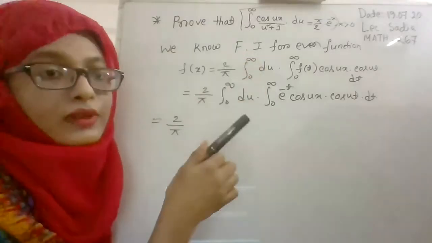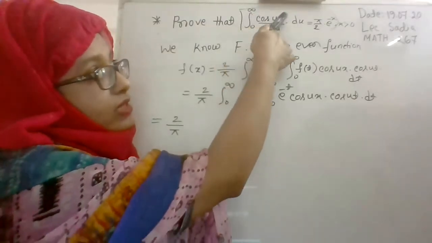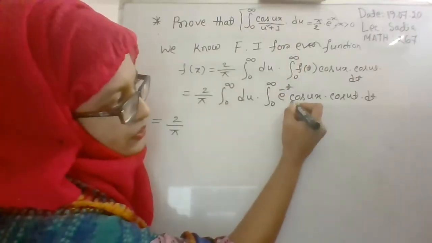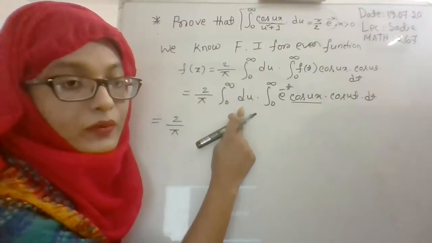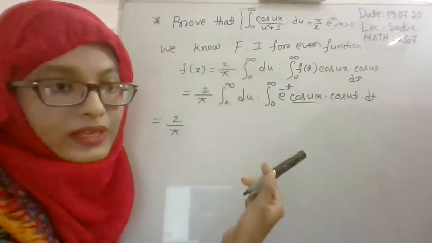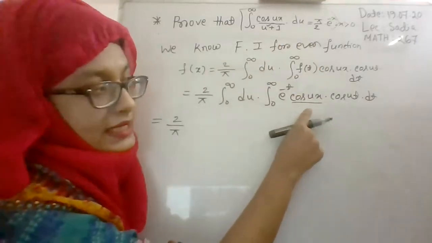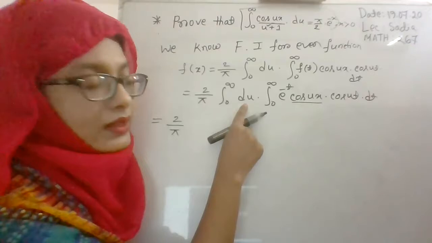Now in the proof, consider that here this is an improper integral and here cos ux divided by u square plus 1 into du. So you have to take cos ux with the variable u. In our proof, there is a term 0 to infinity cos ux into du. So you have to consider this cos ux with respect to the variable u.